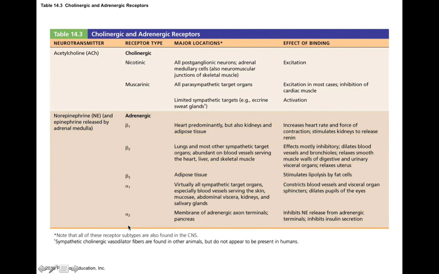So, for instance, for individuals with anxiety and high blood pressure, you can give them a beta blocker like propranolol. That's going to actually inhibit beta-1 receptors. So if you prevent beta-1 receptors from being activated, then you don't get an increase in heart rate or force of contraction. So if you have high blood pressure, taking propranolol that inhibits beta-1 receptors would actually decrease heart rate and decrease the force of contraction because you're not able to stimulate these receptors. And in that regard too, it can also help you feel more calm, which is interesting. So it's important to note the major effects and locations of these receptors because there's a lot of drugs that target them, and this would help you tremendously in a pharmacology class.